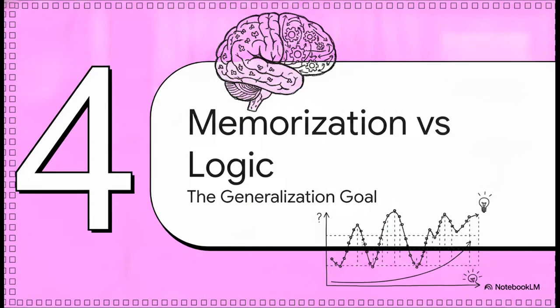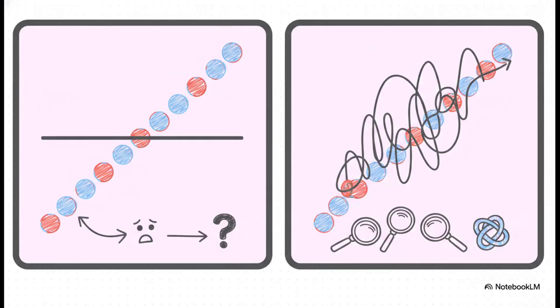All right, Section 4, Memorizing versus Understanding. So we've trained our model, the error is tiny, we're good to go, right? Well, hold on a second. If a machine perfectly connects every single historical data point on our graph, has it actually learned anything useful? Or has it just memorized the past? There are two big traps here.